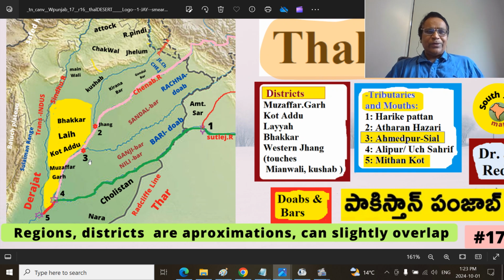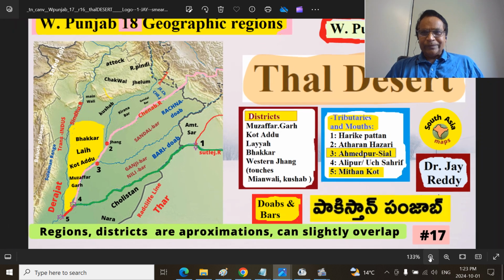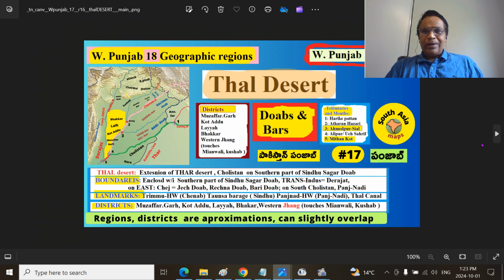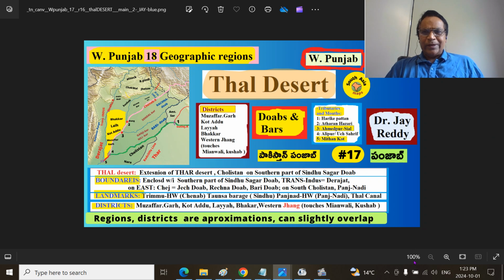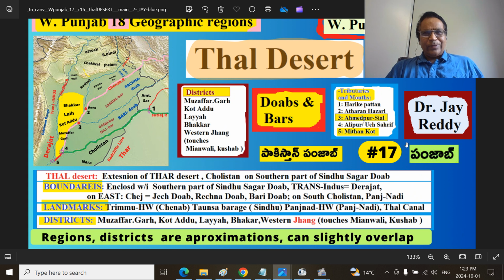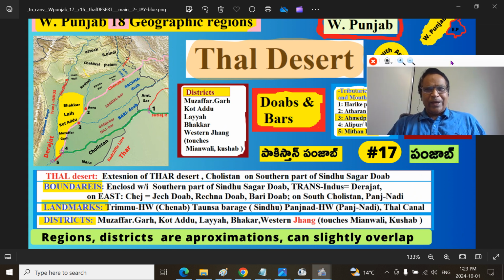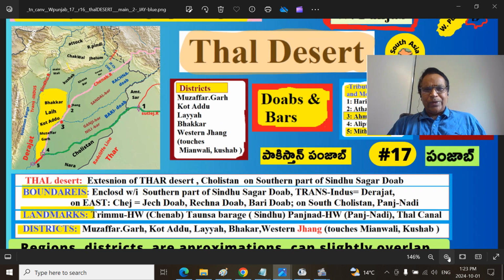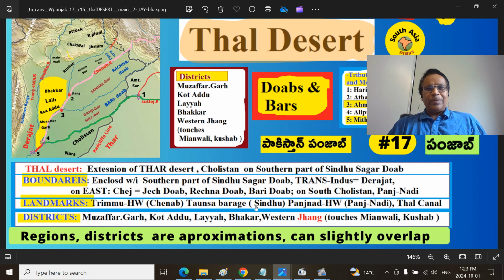So that part we have talked about before. This is essentially the same thing. I will go over these things, and I will take you to the actual maps and try to show you the other deeper aspects of the region.